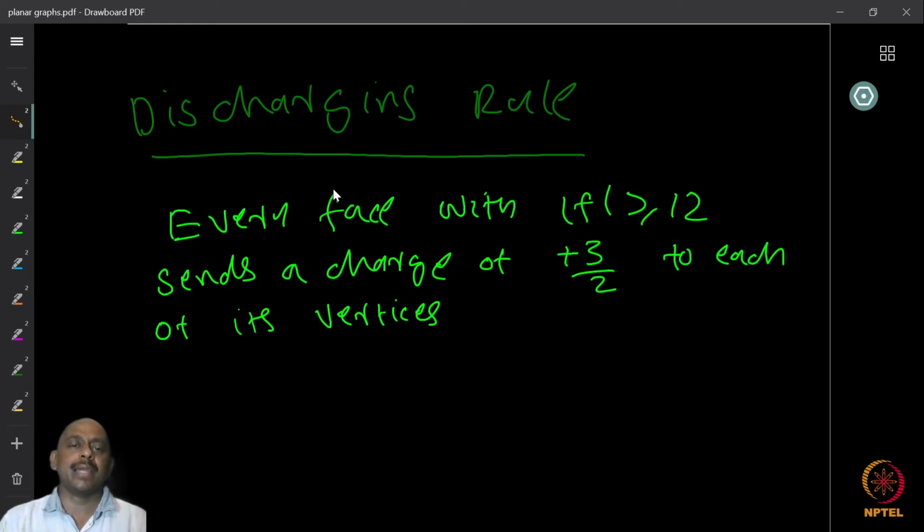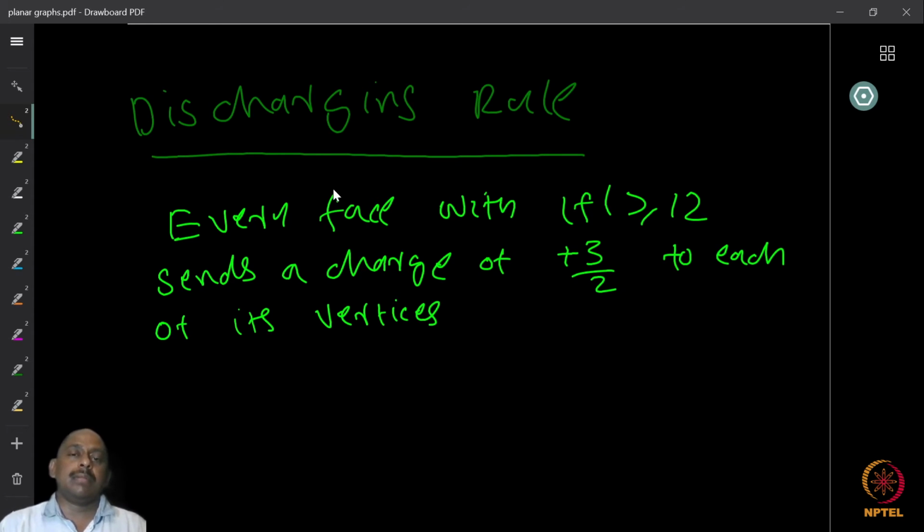Now, this might look like a kind of odd idea, right? I mean, how do you come up with the discharging rule? To learn the discharging method, the important fact is to see how you come up with the discharging rule. This is not always an easy phase, but here is the idea of what we want to do.